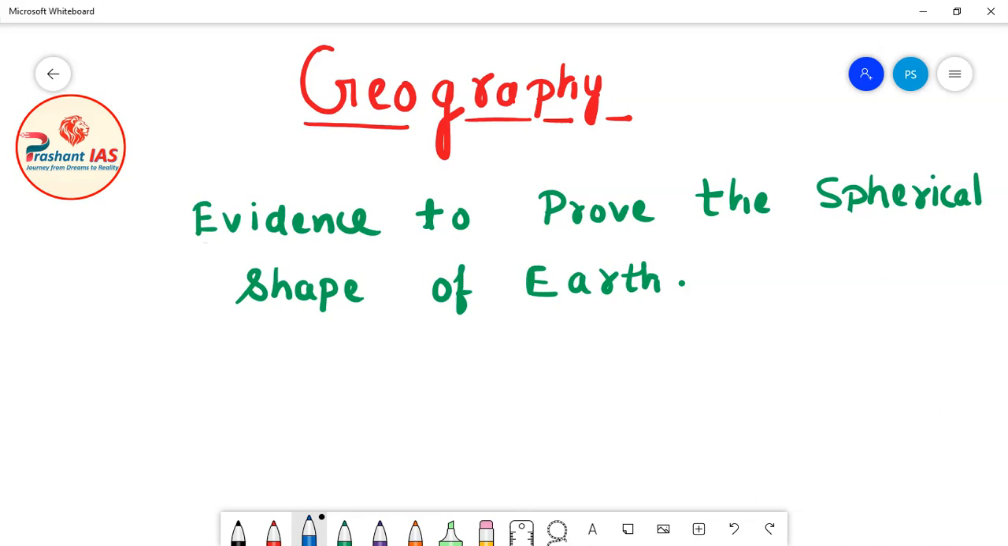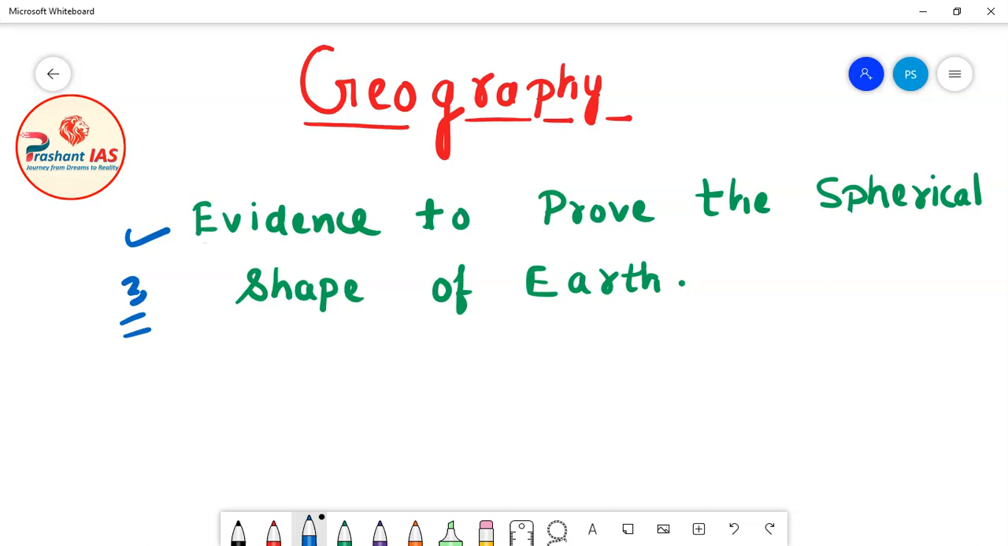Friends, in the last class only, we have also discussed the evidence. We have discussed three evidence to prove the spherical shape of earth. So in this class, we will continue our discussion further and I will teach you about more evidence that proves that the earth is spherical in shape.